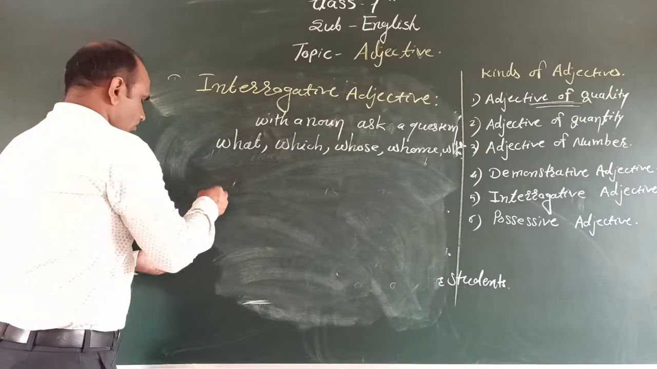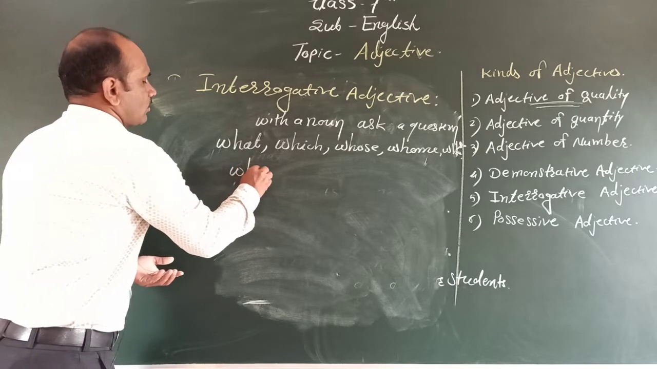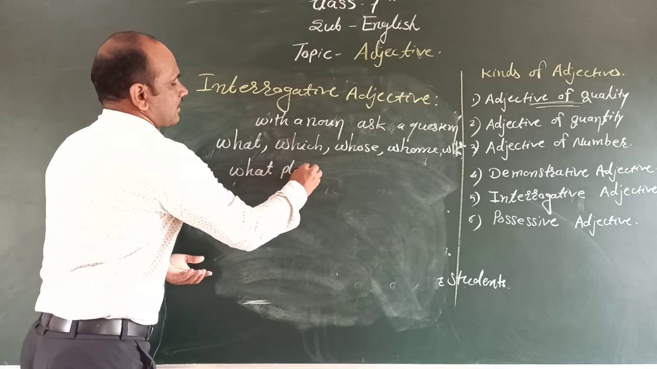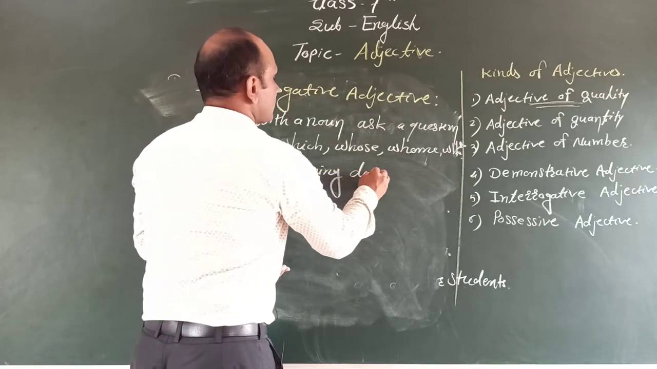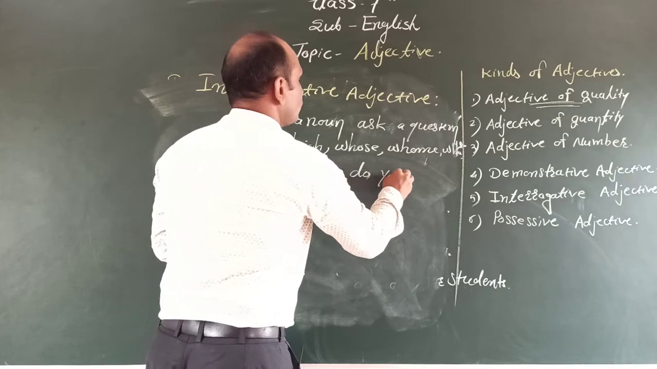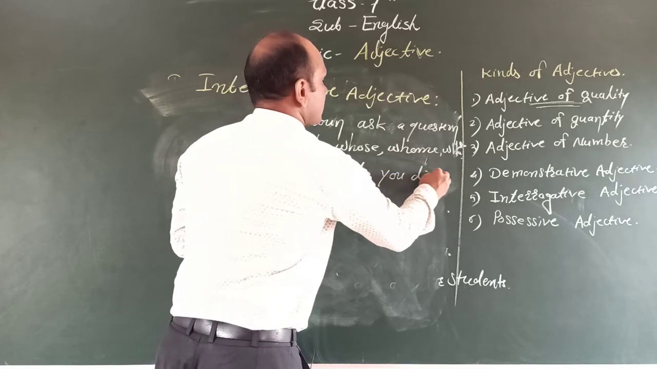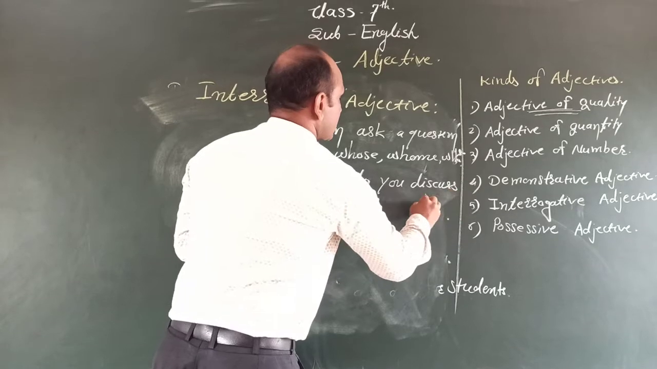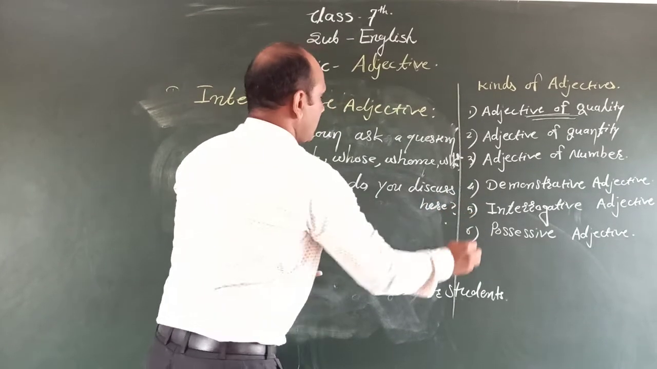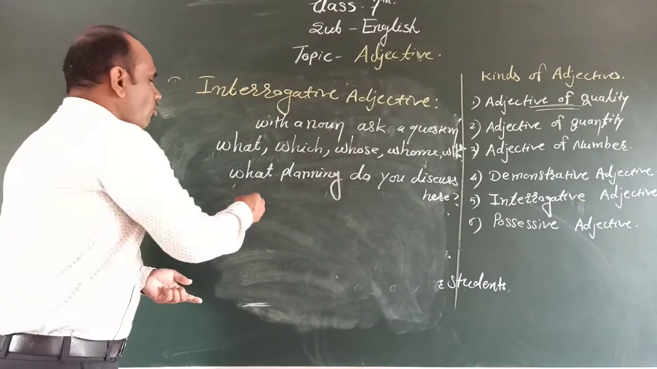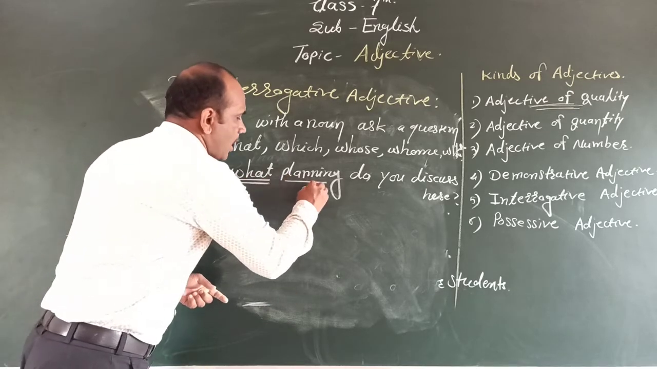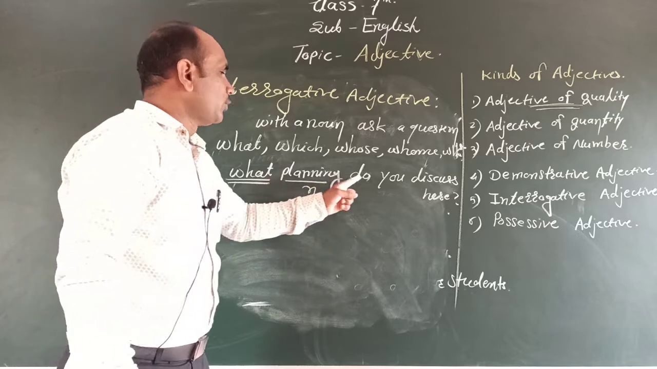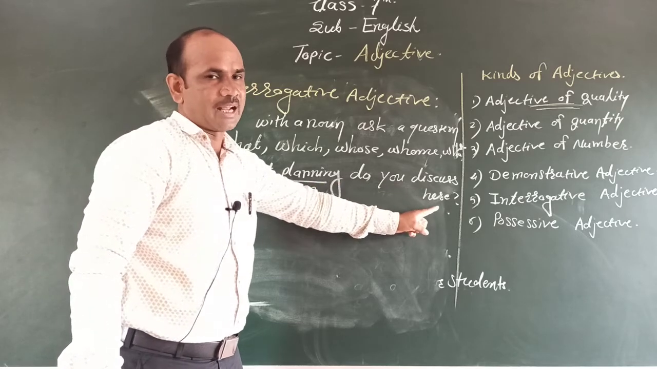We are discussing here: what planning do you discuss here? Here, what is an interrogative word. Planning is a noun. What planning do you discuss here? That is the question, and it ends with a question mark.